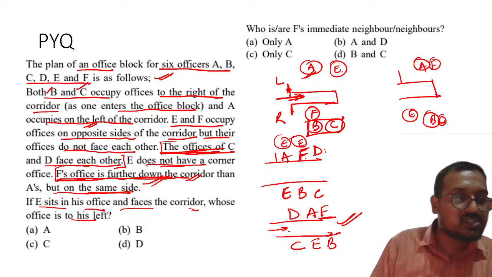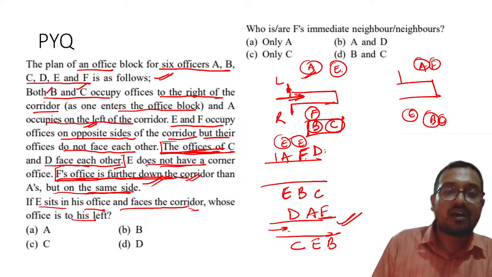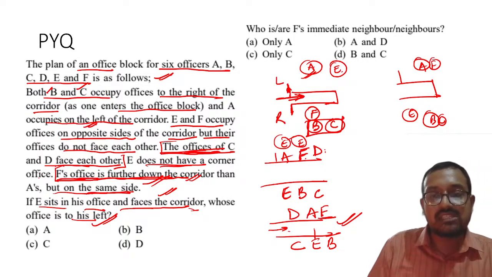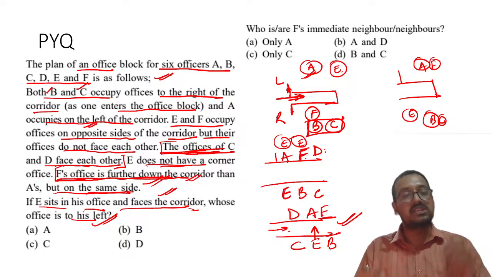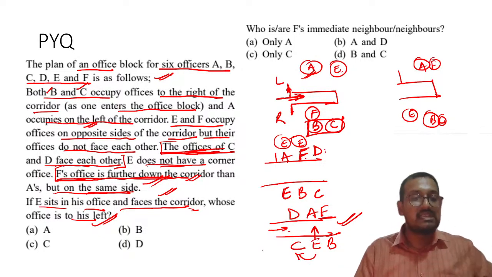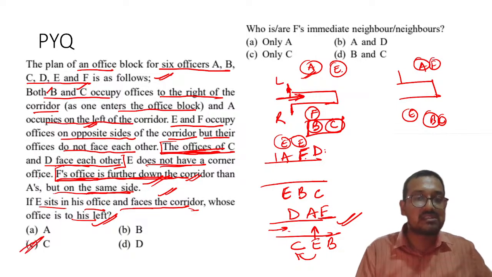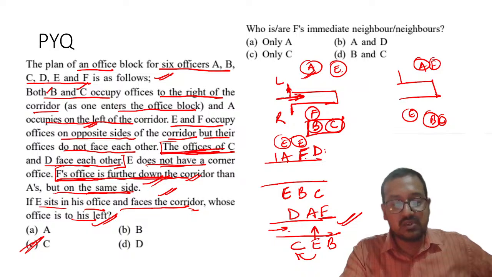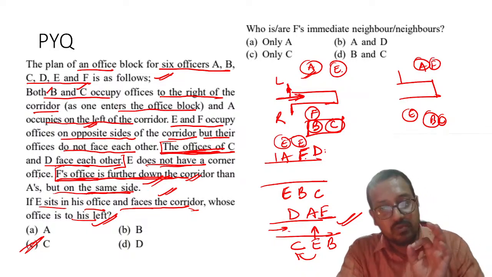If E sits in his office and faces the corridor, whose office is on the left? So E is facing the corridor this side. Please check out what is on his left. My dear students, if you look carefully, the left side is C. The left side is C, right? Understood this thing? Everyone understood it? I hope all of you have got it.